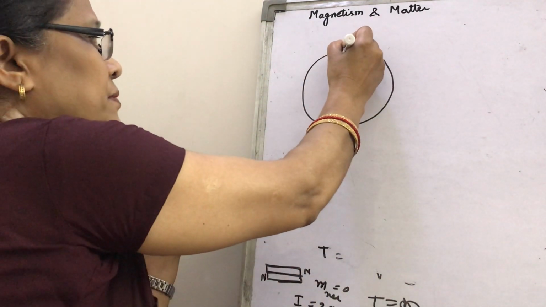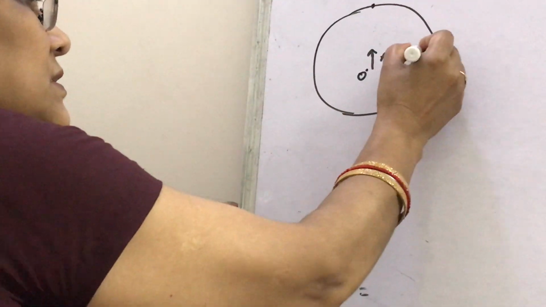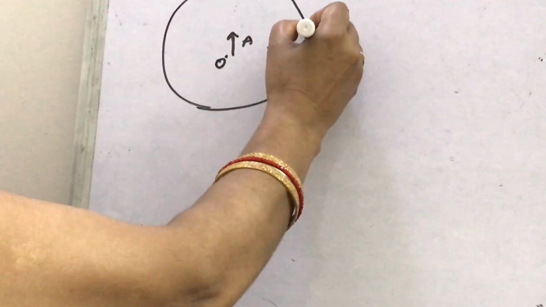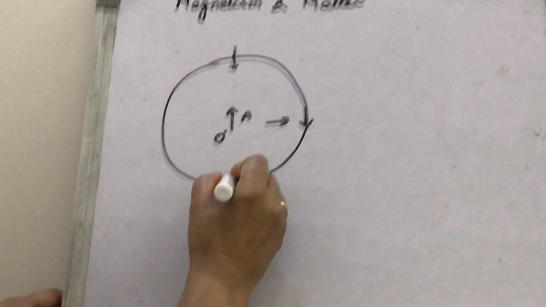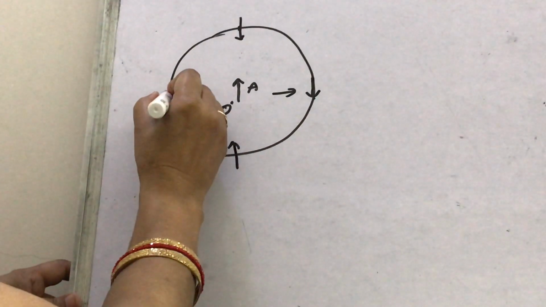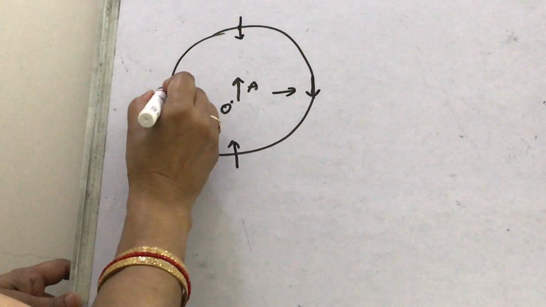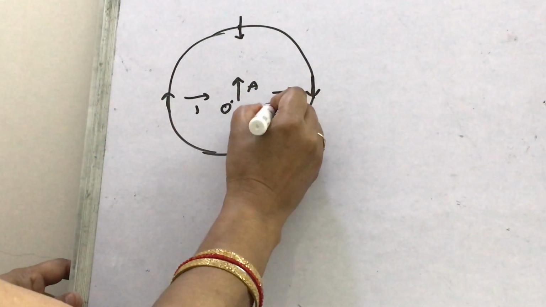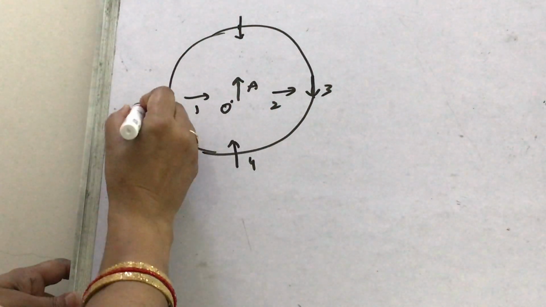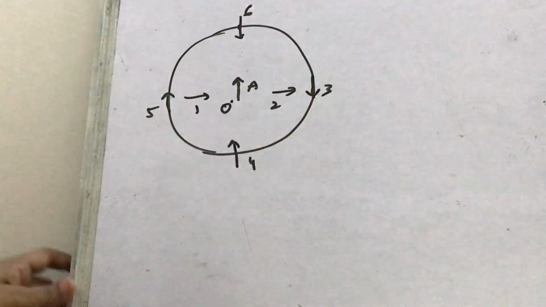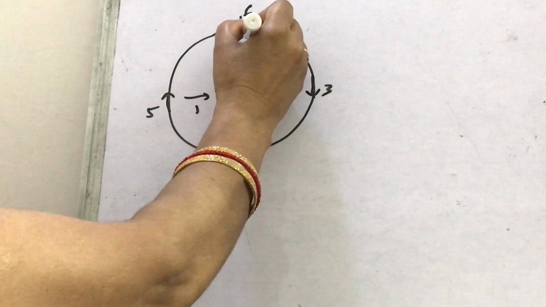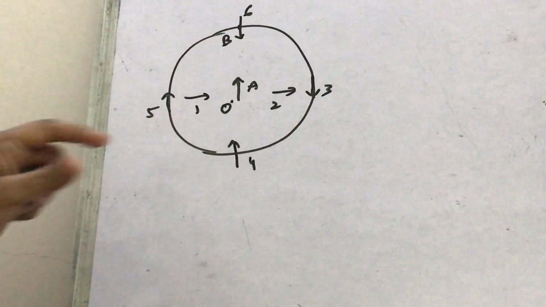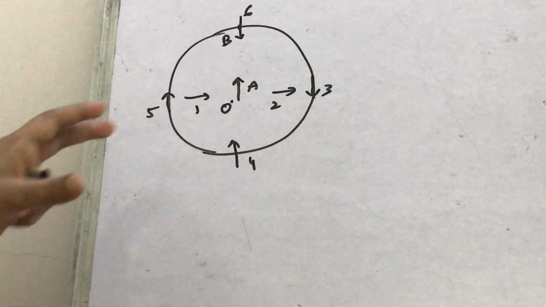At different places, at this place, this place and this place, we write 1, 2, 3, 4, 5, 6, another magnetic needle, that is B. At all these places this B is kept.